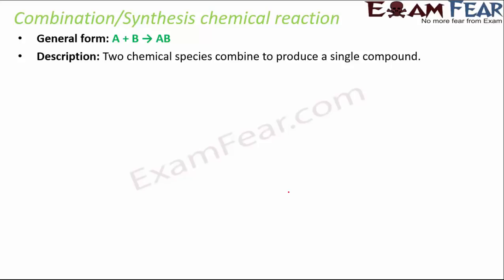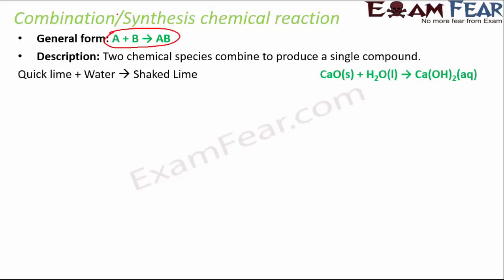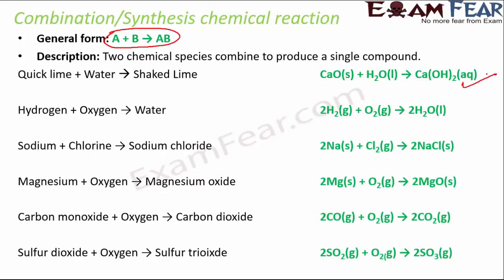So the general form of this reaction is A plus B gives AB. A and B just combine with each other. One example is quick lime with water gives slaked lime, like CaO plus H2O gives Ca(OH)2. So they all just combine together to form a new product. Similarly, all of these are examples where hydrogen and oxygen combine together to form water. Sodium and chlorine combine together to form sodium chloride. Magnesium and oxygen combine together to form magnesium oxide. So here it is all about combination.